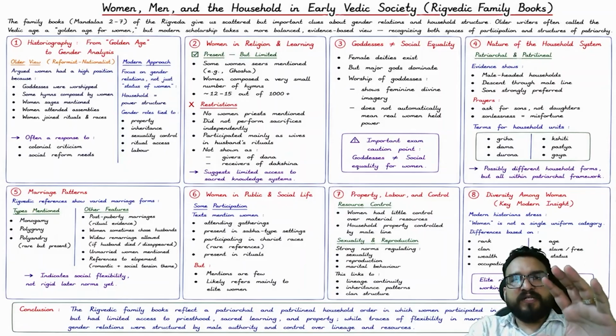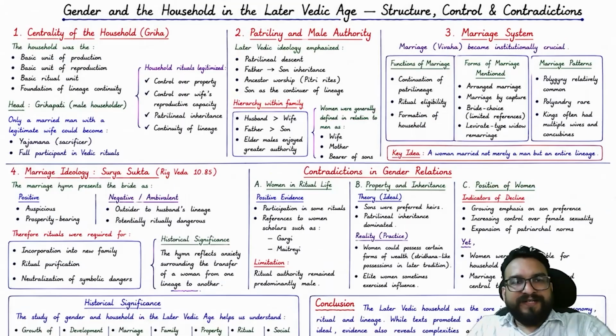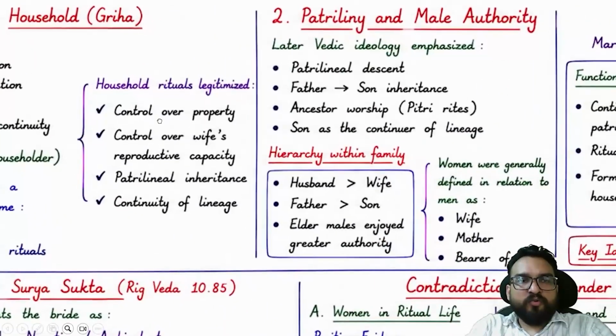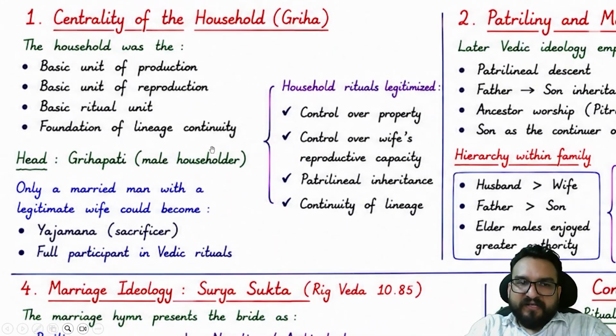In the later Vedic society, it was bad, really bad, and later on it gets deteriorated. Women's position really gets deteriorated, right? Now you see the gender and household role, woman's role in the later Vedic. You will be finding that household is important, right? And it was run by the patriarchal setup. This you have understood, and this was the case as well.